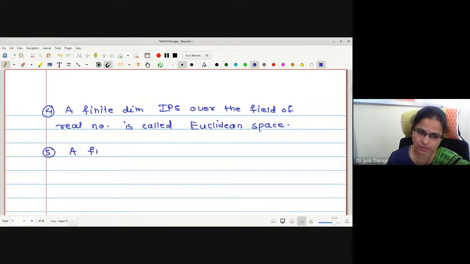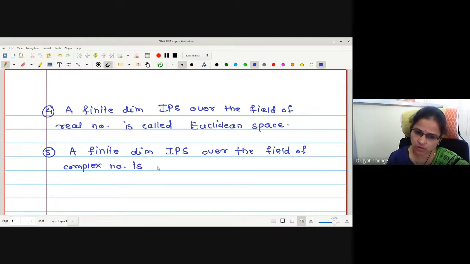A finite dimensional inner product space over the field of complex numbers is called a unitary or Hermitian space. Unitary or Hermitian space, right?